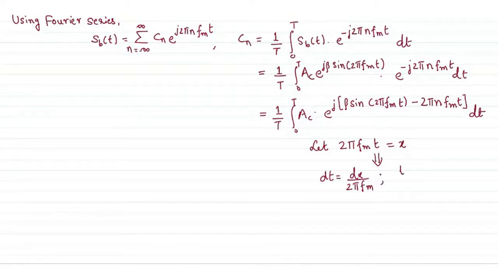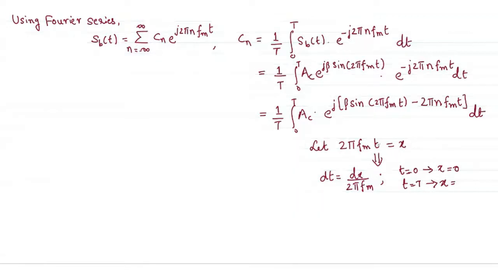For t equal to 0, x will of course be 0. And for t equal to T, what is x? Anyone? 2π f_m T. We have assumed the period T to be 1 over f_m for k equal to 1, correct? So the product of them would be simply 1. So x will be simply 2π.